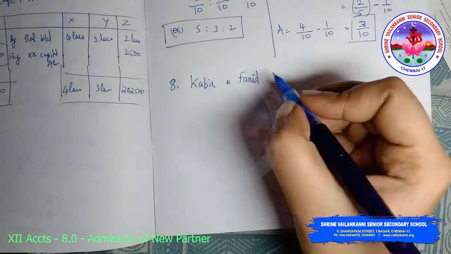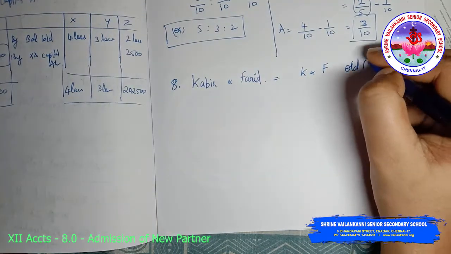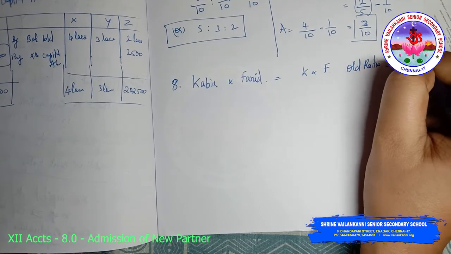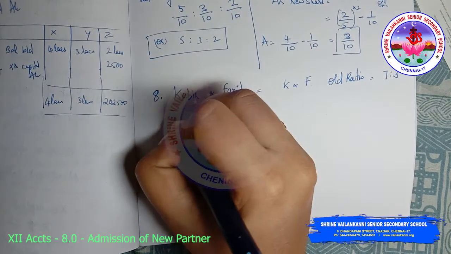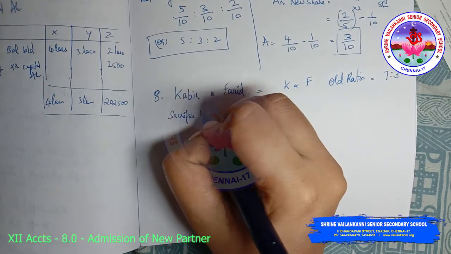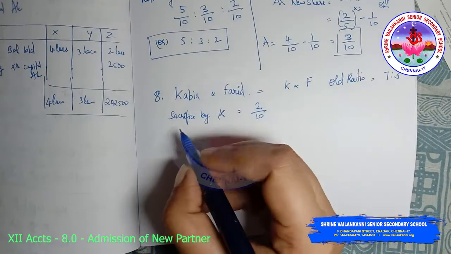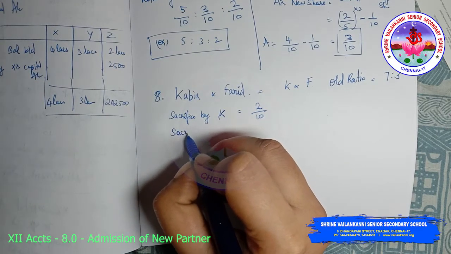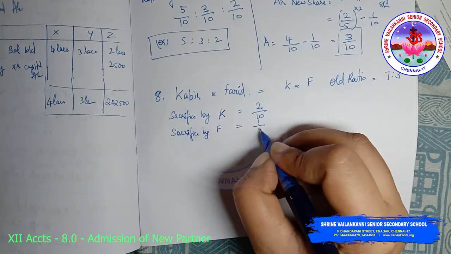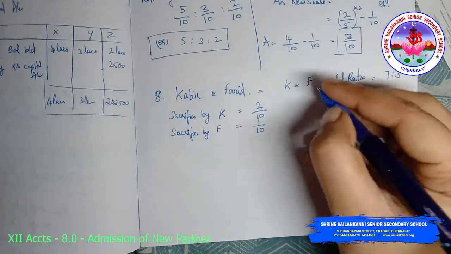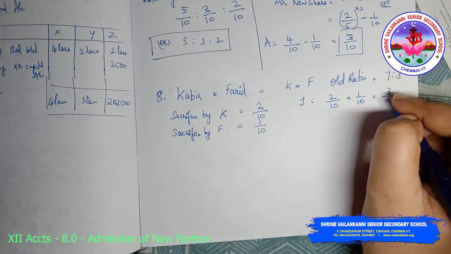So Kabir and Farid, I'm just going to refer to them as K and F. Their old ratio is 7:3. The sacrifice by K will be 2 by 10 and the sacrifice by F will be 1 by 10, in favor of whom? Jyoti. So Jyoti is getting 2 by 10 plus 1 by 10, which is 3 by 10.